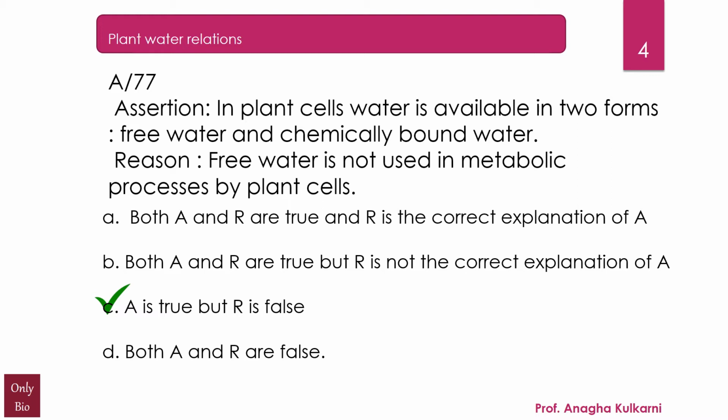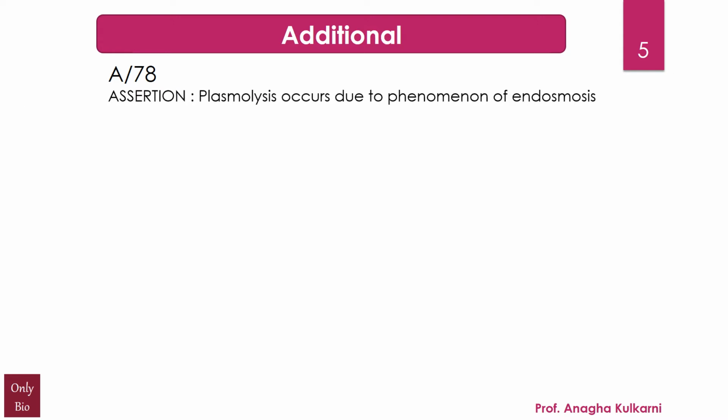I take you to the next question, which is an additional question, and the question is, assertion, plasmolysis occurs due to the phenomenon of endoosmosis. Now this question you can also relate with plant water relations. The reason given is, it occurs due to hypertonic solution outside.